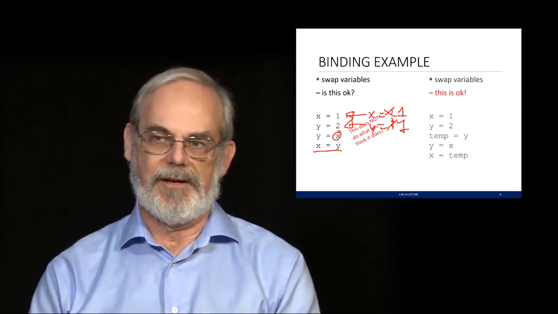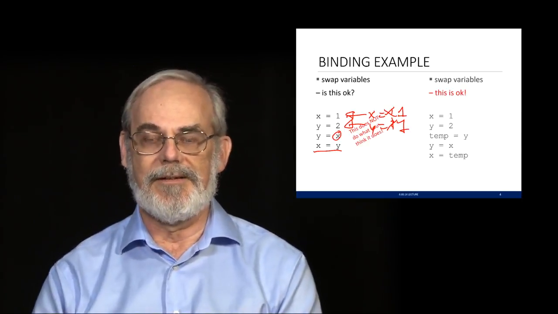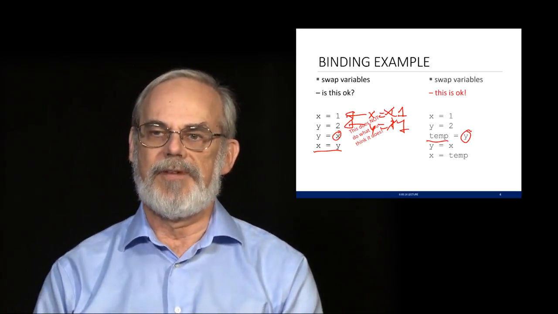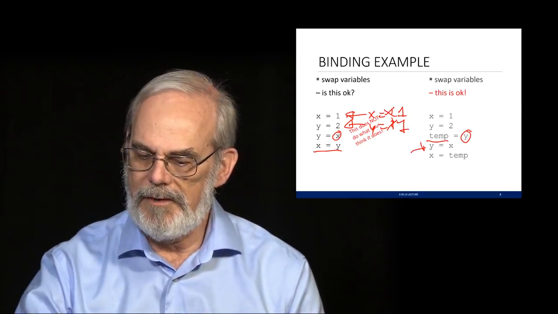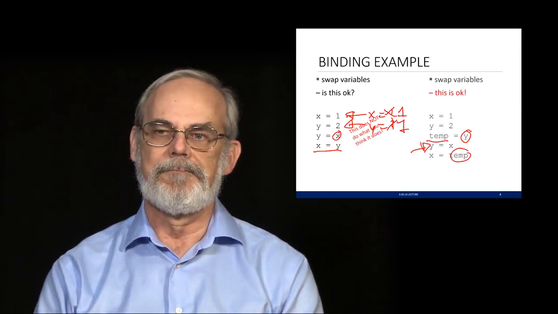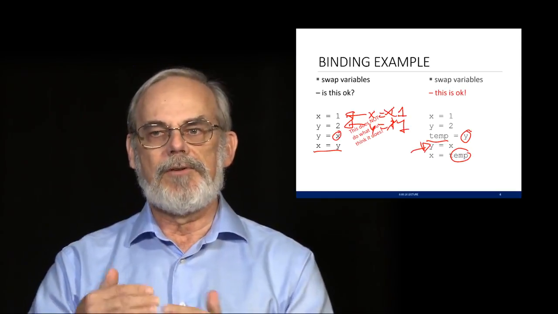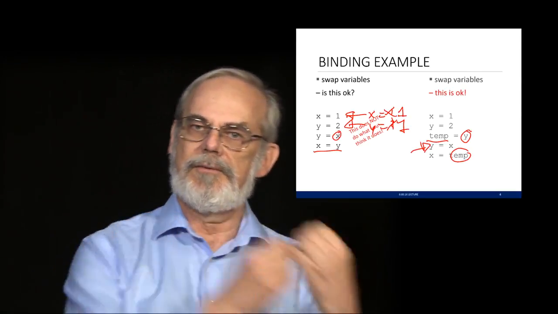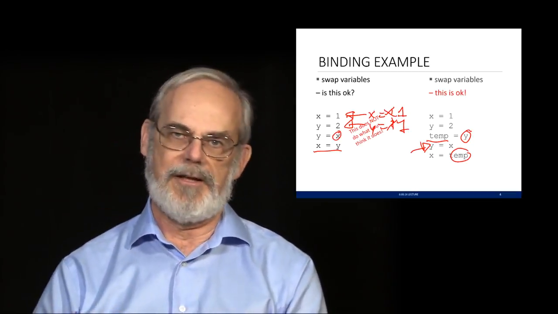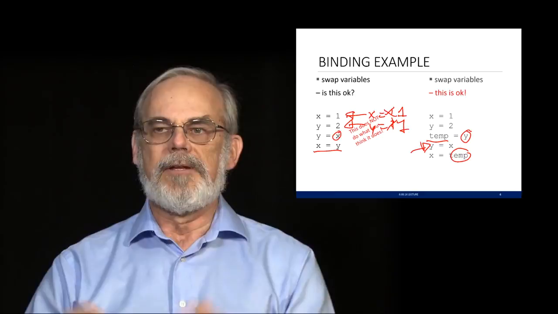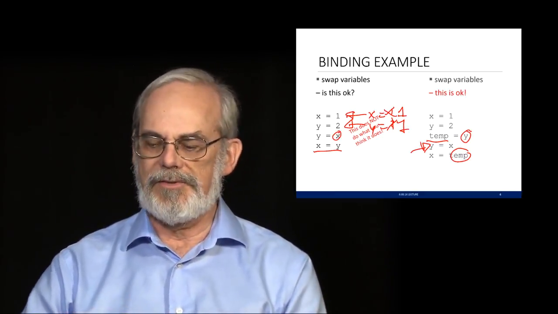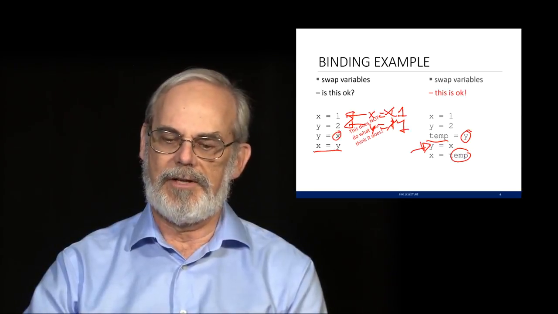There's a better way to do it, in fact, the right way to do it, which is to temporarily assign the value of y to the variable temp so that I can overwrite the value of y, and I still have that value around to restore into x. So we need to think carefully about not only what do I compute as a value and what do I give as a name, but the order in which I do it, because if I lose a binding for a name, I can't get it back. But that reminds us then of how to do assignments, how to do bindings, and how to do the actual sequence of operations to create bindings associated with variables.